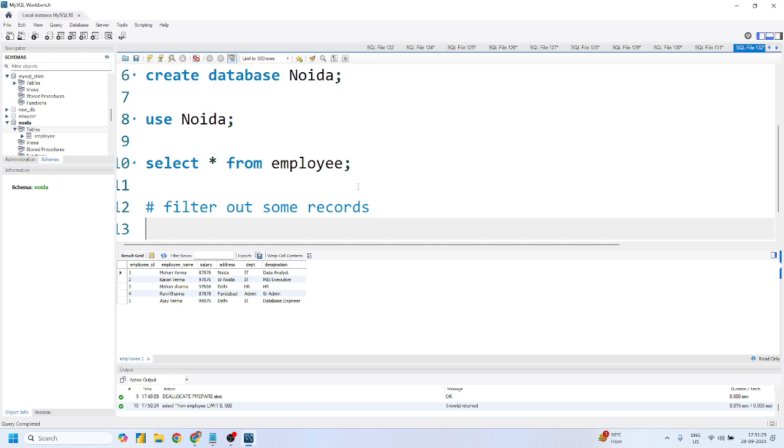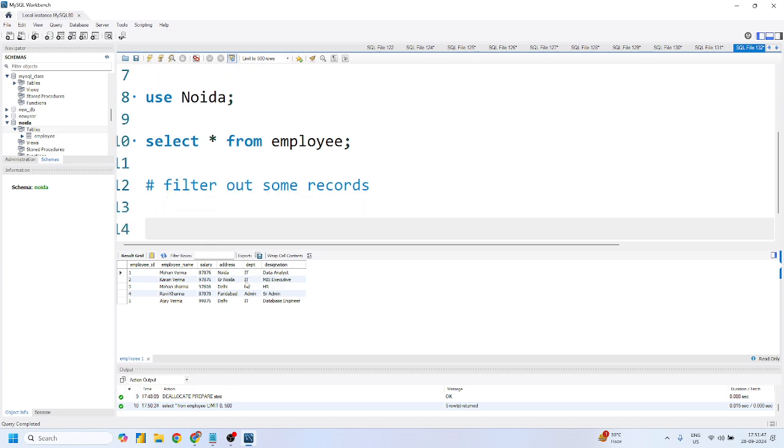Mohit, I only want the list of employees if they are from the IT department, if they are working in the IT department. I want something like this. Is this visible or not? Just let me know. Now, Mohit, you know that as of now we have only three candidates: Mohan Verma, Karan Verma, and Ajay Verma. All three are from the IT department. Now, what do you have to do?